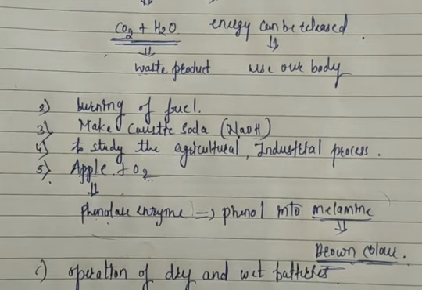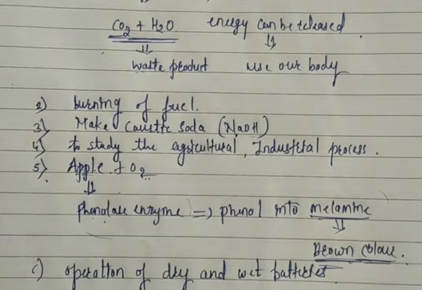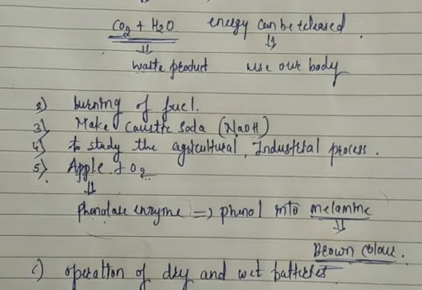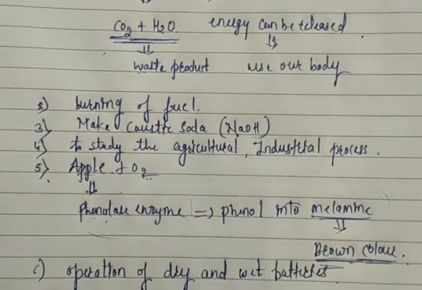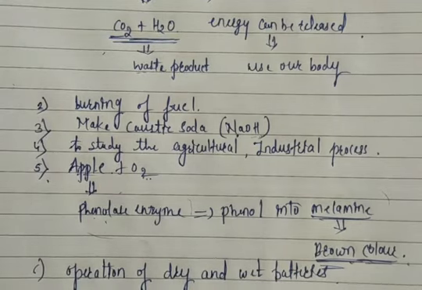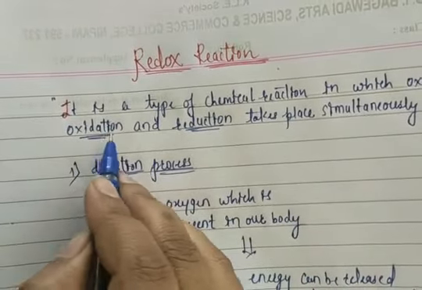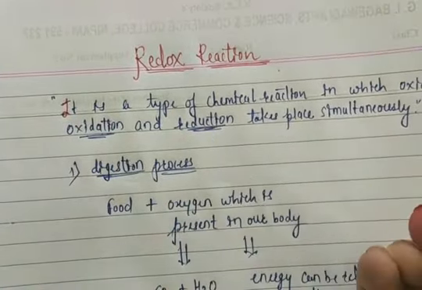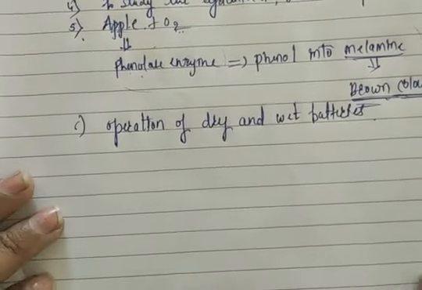Okay, so redox reactions also let us study the operation of dry and wet batteries. Generally you use an inverter in your home, and that inverter contains some batteries. To study batteries like dry batteries and wet batteries, we use a redox reaction. I hope you understand what is meant by redox reaction here. Now we'll discuss what is meant by the term oxidation and what is meant by the term reduction. First, we'll study oxidation.